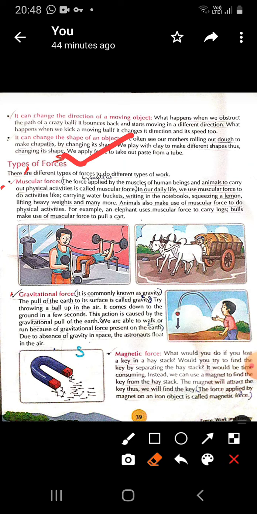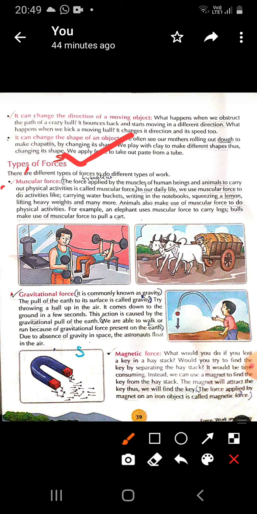In the same way, animals also make use of their muscular force to do physical activities, like an elephant uses muscular force to carry logs. Logs means wood. Bulls make use of muscular force to pull a cart. So in all these things, the muscular power is used. Your muscles are used. Such force is known as muscular force.